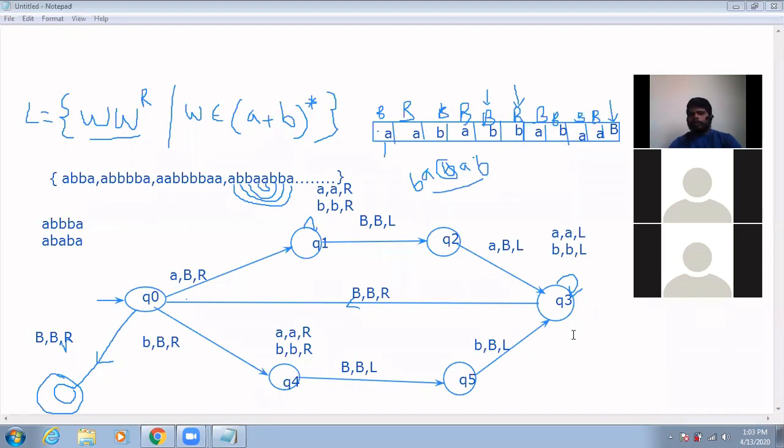So A you are making as a blank, and this coming to the right hand side, A you make as a blank, and for the next B you have marked as a blank, and here also blank. While making this last second B as a blank, where you are at Q3.